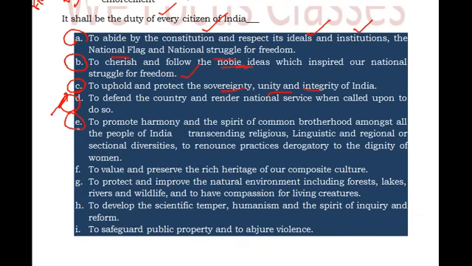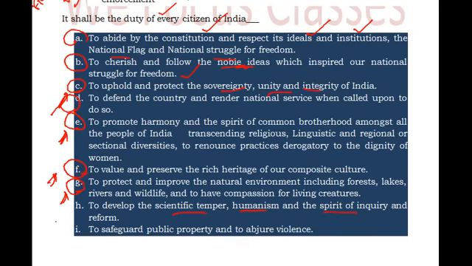And E says that you should have a common spirit, a spirit of common brotherhood. And F says that you should value and preserve the rich heritage of the composite culture. And G says to protect and improve the natural environment, including forests and lakes and rivers and wildlife. And H says that you should develop scientific temper and humanism and spirit of inquiry and reform.